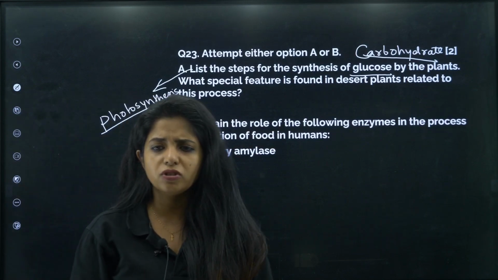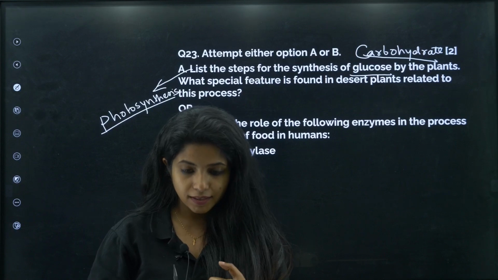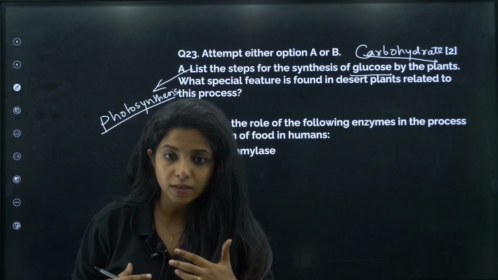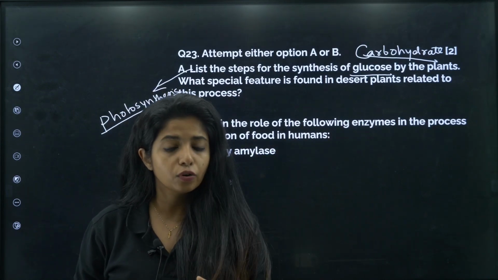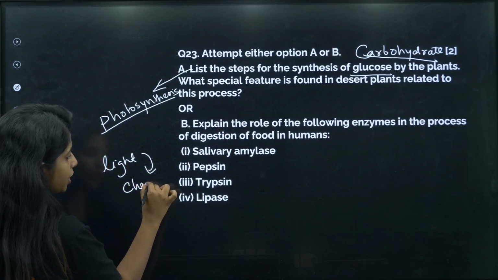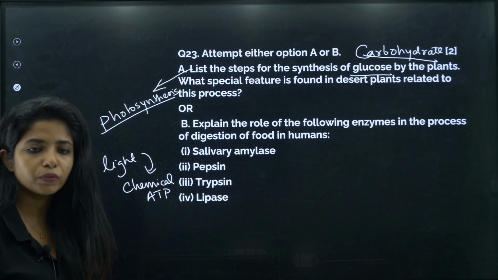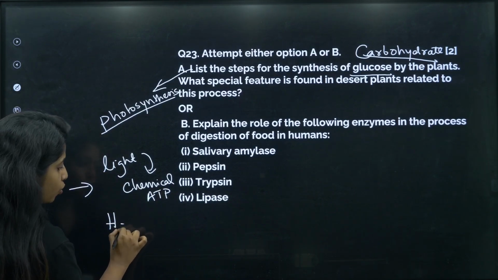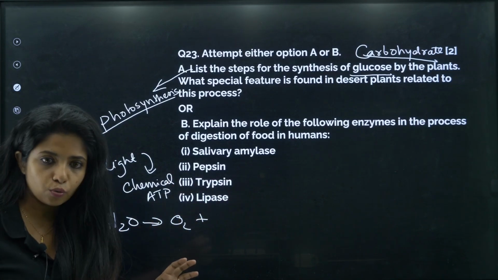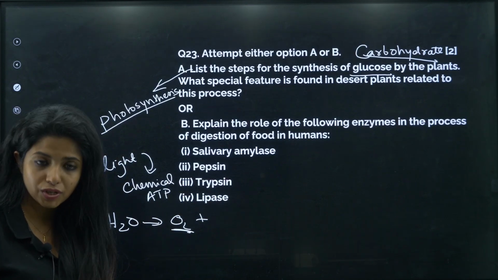So what are the steps of glucose synthesis? First step is absorption of sunlight by the chlorophyll pigments. First thing, the sunlight has to be absorbed by the chlorophyll pigments, right? Once they are absorbing the sunlight, you are going to convert the light energy into chemical energy, that is in the form of ATP and things like that. And while you are doing so, you are also breaking down the H2O, the water that you have taken inside, to oxygen as well as hydrogen. This oxygen is something that you release during the photosynthesis process.